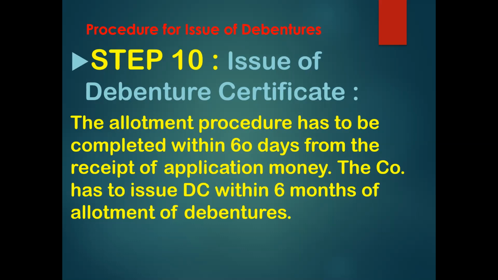The allotment procedure will be completed within 60 days. So within 2 months' time, the company will allot the debentures to all the applicants as it has decided, and the company will also issue the debenture certificate within 6 months from allotment of debentures.